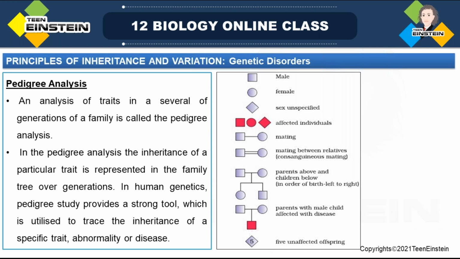The only thing we can do is study the inheritance pattern of a particular trait from the family history, and from that we can find an alternative method, right? Such an analysis of traits in several generations of a family is called pedigree analysis. So what is pedigree analysis?